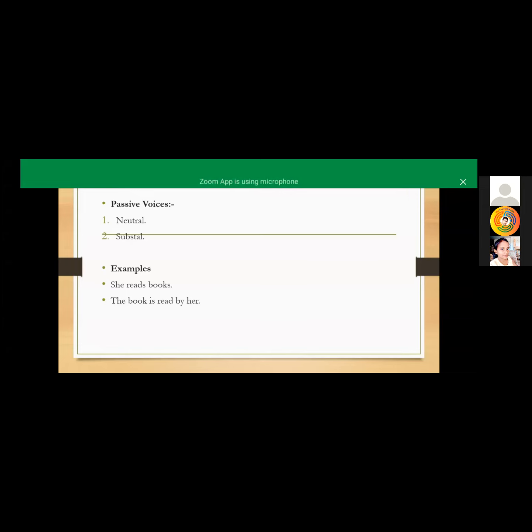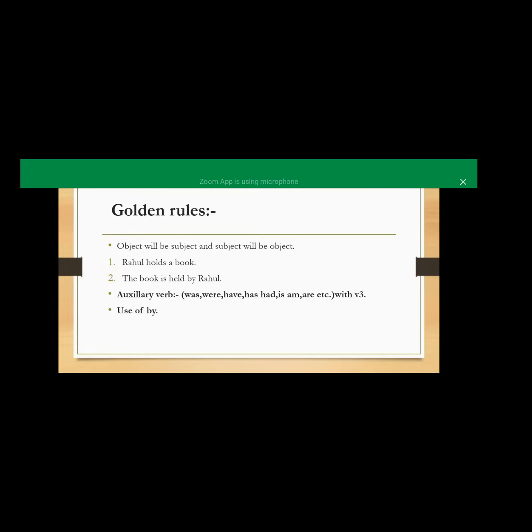Here, book is our object. Is read is our verb, and by her, our subject, becomes object. And object becomes subject. I just thought it is so confusing, but here we can make this simple.